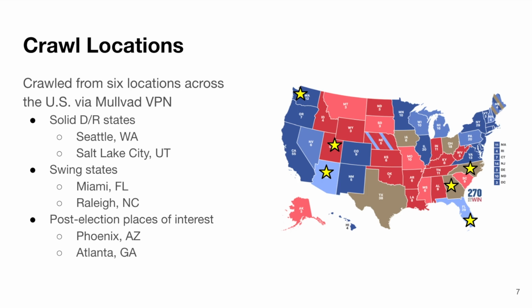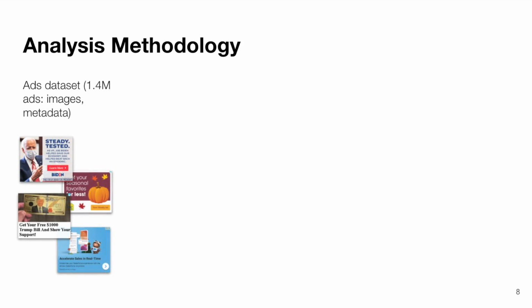To capture geographically targeted political ads, we used a VPN service to tunnel our crawls through different locations in the US. We crawled from 6 locations during our study so that our data contained ads seen in Democratic-leaning, Republican-leaning, and toss-up states. To analyze the data that we collected, we used a mix of natural language processing techniques, qualitative analysis, and quantitative analysis. Our crawler collected 1.4 million ads in total, in the form of screenshots of ads and metadata like the URL of the page that the ads appeared on.